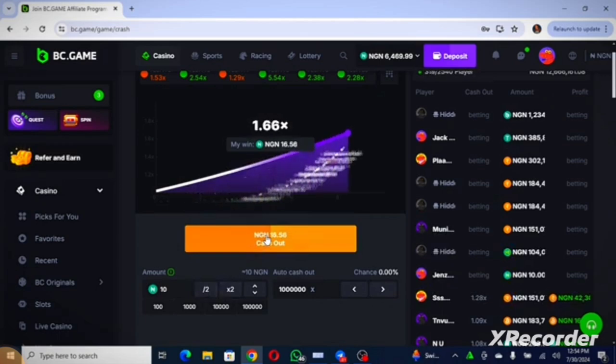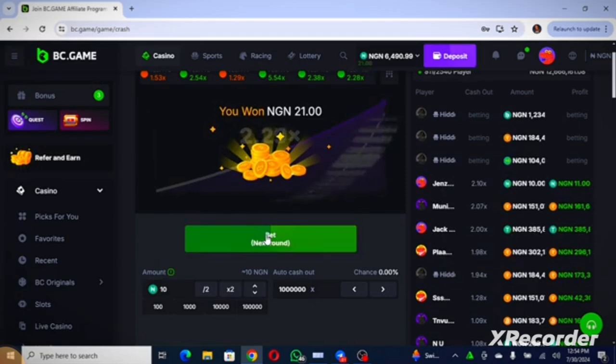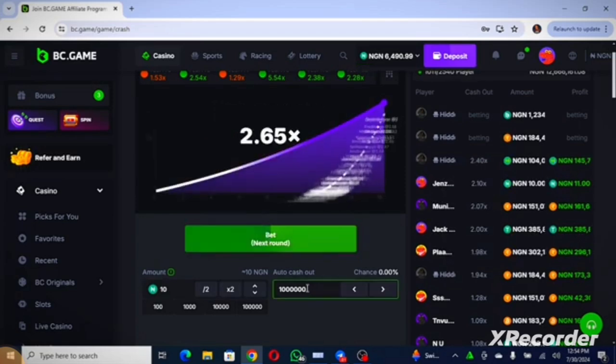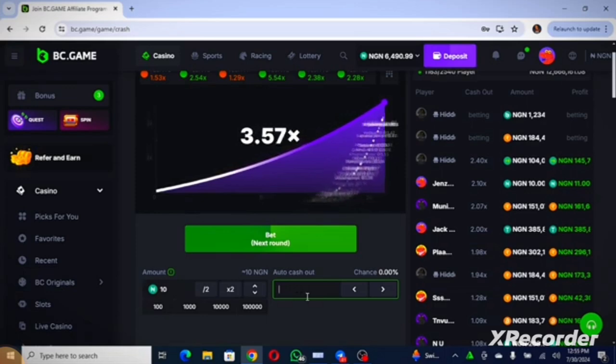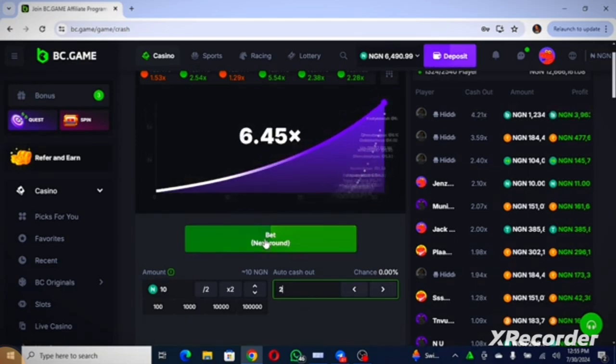Now if it gets to 2, we do what? We cash out. So that is it, guys. But if you want to do this without troubling yourself when it gets to 2, you go to this auto cash out and put 2. So the settings here is you put 10 here, you put 2 here. That's very simple. So let us wait for this to crash so that you see what I'm talking about.